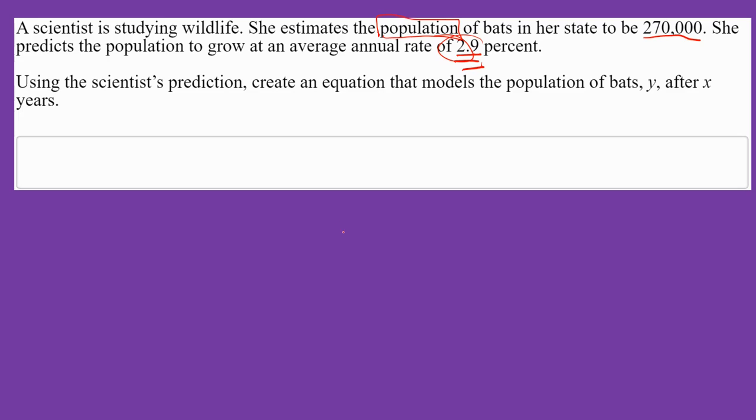And in fact, you're going to be tempted to make it 270,000 times 2.9 to the power of x, but that is not right because that's almost tripling, right? 2.9 is almost the same thing as having a 3 here. But it is not almost tripling every time. It's only going up by a little percent every time. So this is not right. That's not at all what we want to do. So what we're going to talk about is how to format these equations if they give us a percent that it increases by every year.